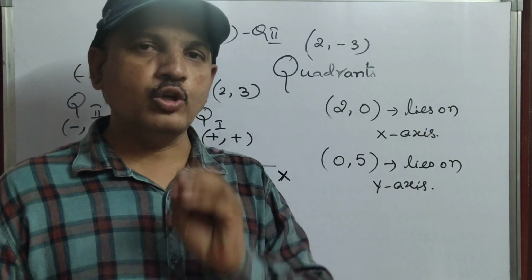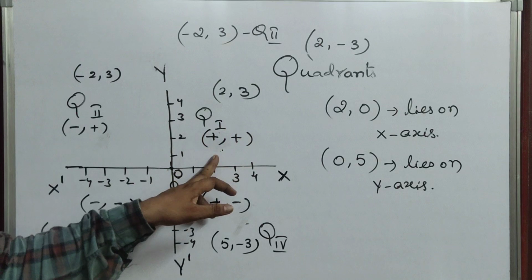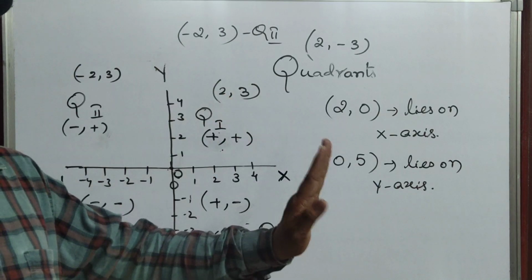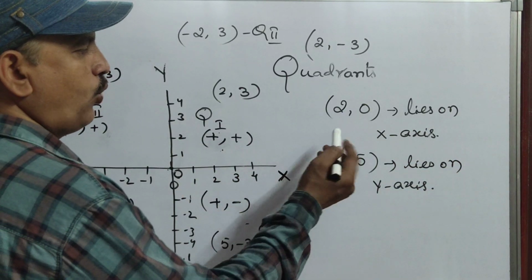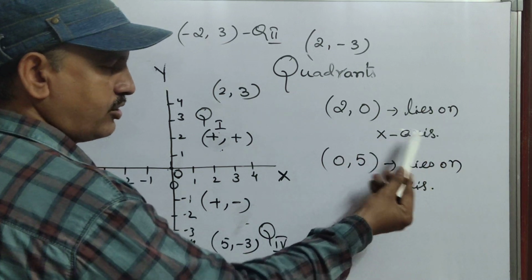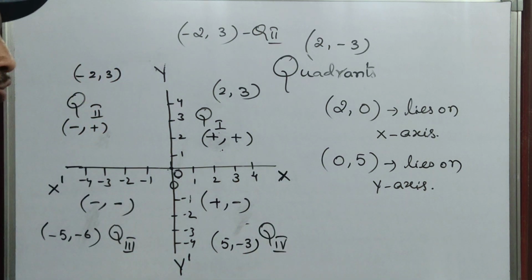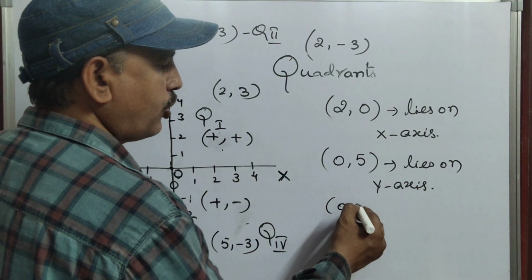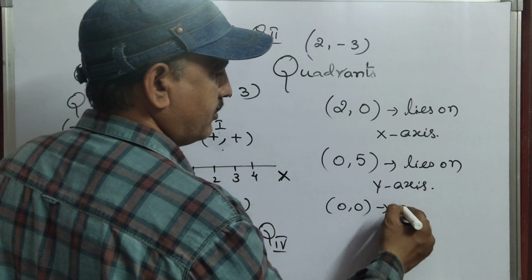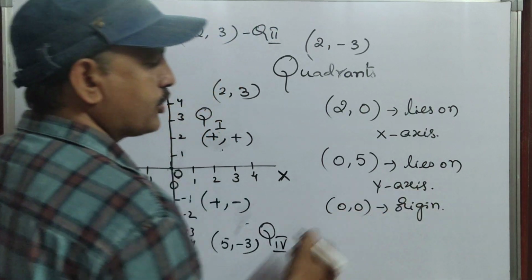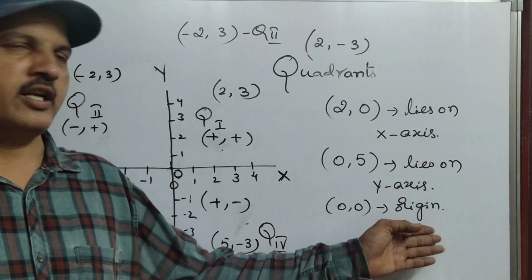Today I told you that when it is (2, 0), you don't simply say it belongs to quadrant 1. We have a separate name, that is, lies on the x-axis. You have to understand very clearly: y coordinate 0 means it lies on the x-axis, and just the opposite, x coordinate 0 means it lies on the y-axis. Now you may get one more doubt. Sir, suppose it is (0, 0), then what is the answer? You simply write it is the origin, because both the x coordinate and the y coordinate are 0.